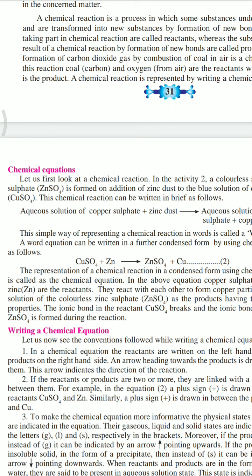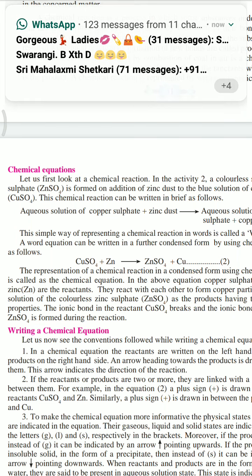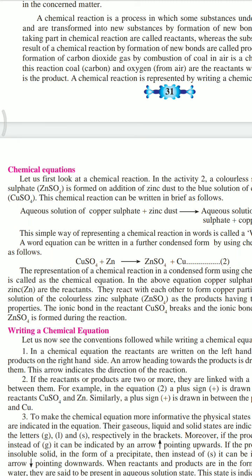The representation of a chemical reaction in a condensed form using chemical formulas is called a chemical equation. In the above equation, copper sulfate, CuSO4, and zinc are the reactants. They react with each other to form copper particles, Cu, and a solution of colorless zinc sulfate. As the products have totally different properties, the ionic bond in the reactant CuSO4 breaks and an ionic bond in the product ZnSO4 is formed during the reaction.